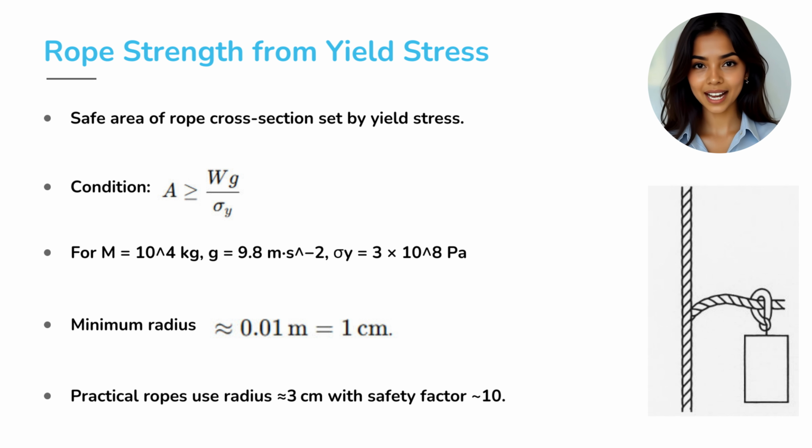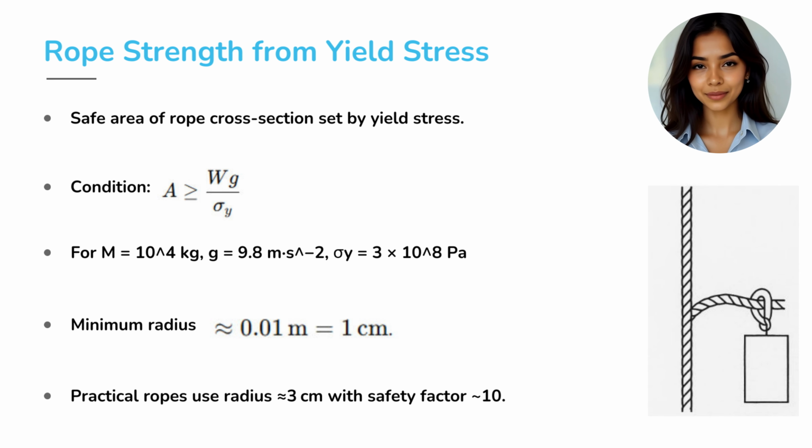Substitute values. M equals 1 times 10^4 kilograms. g equals 9.8 meters per second squared. σ_y equals 3 times 10^8 pascals. So A ≥ (10^4 times 9.8) divided by (3 times 10^8). That gives 3.3 times 10^-4 square meters, which corresponds to a radius of about 1 centimeter.